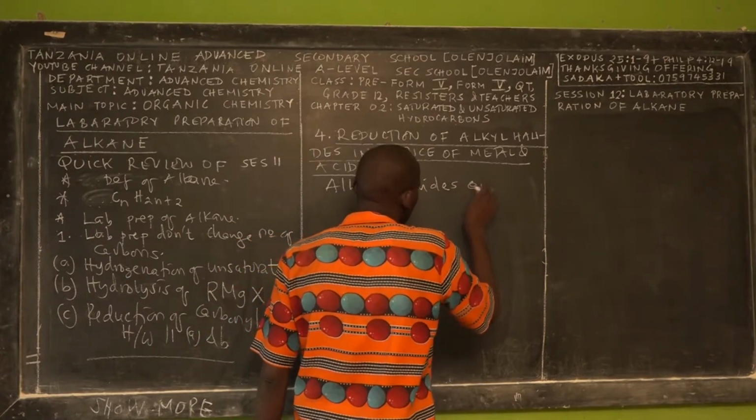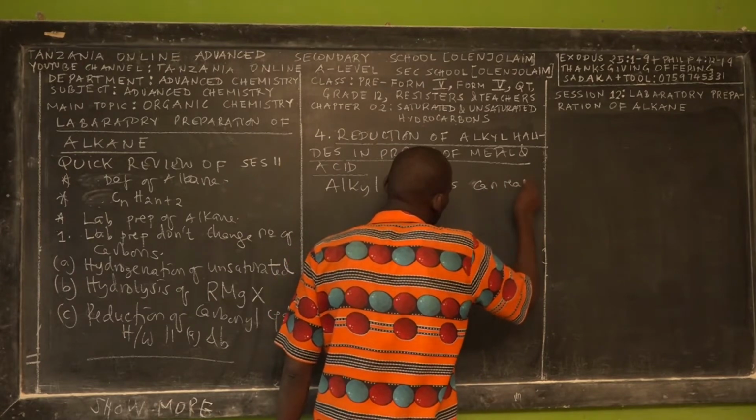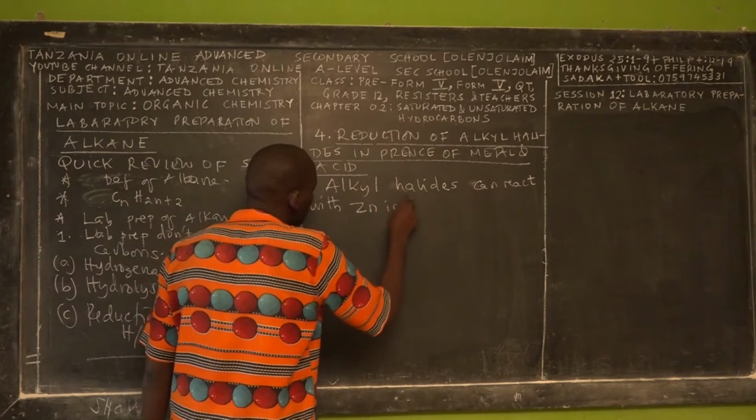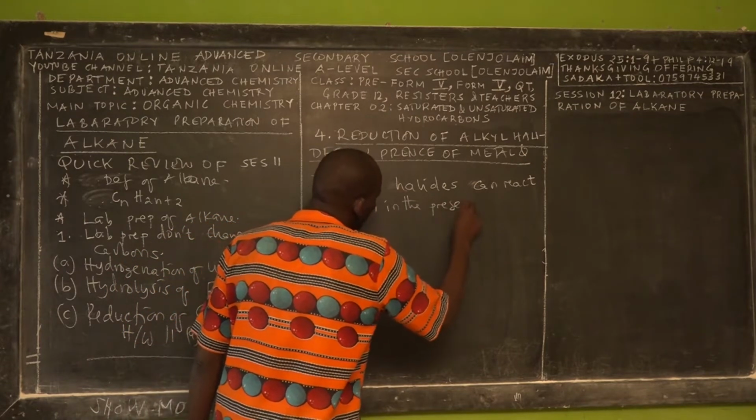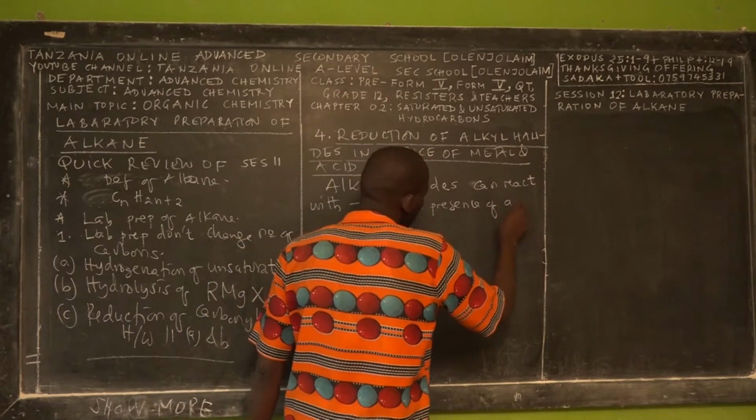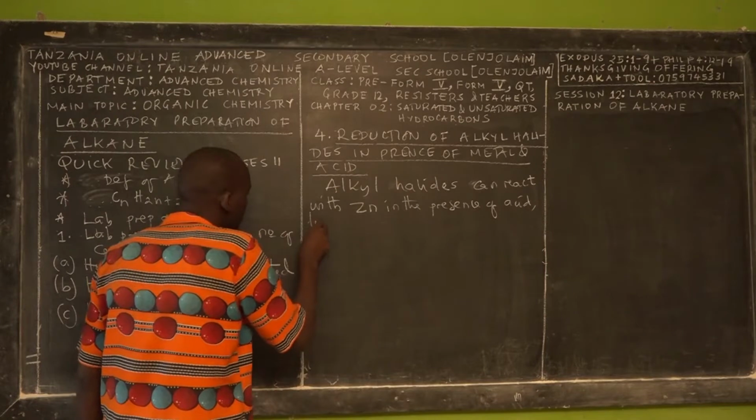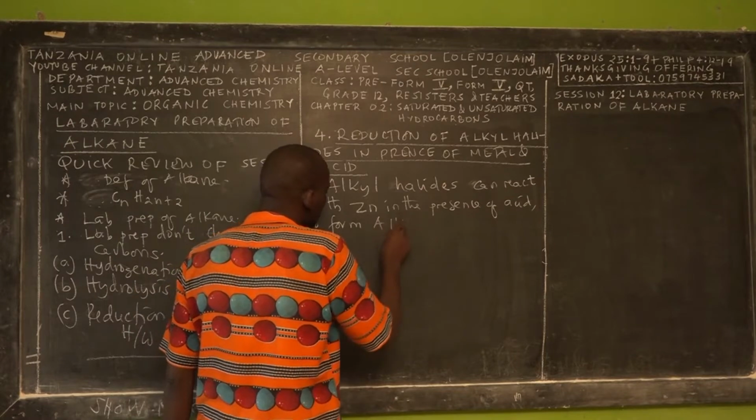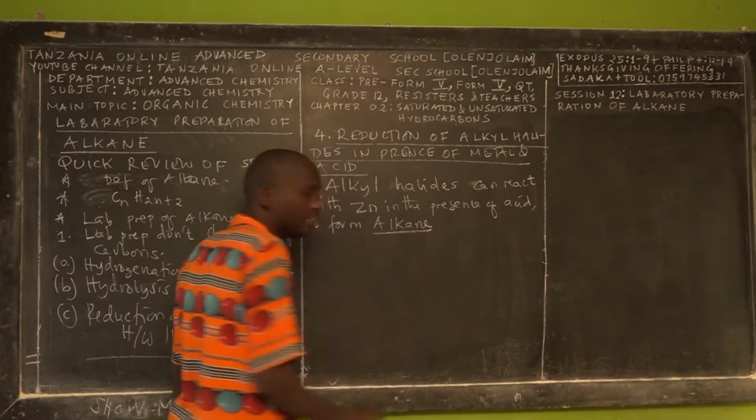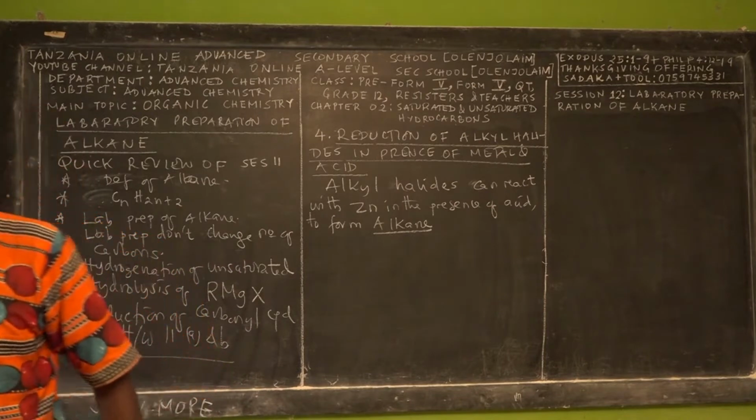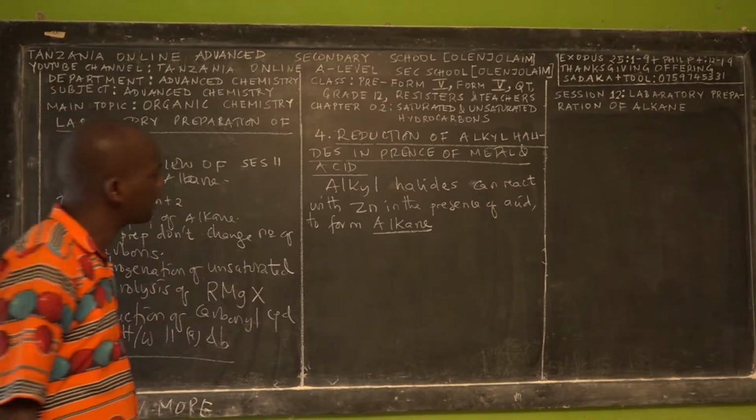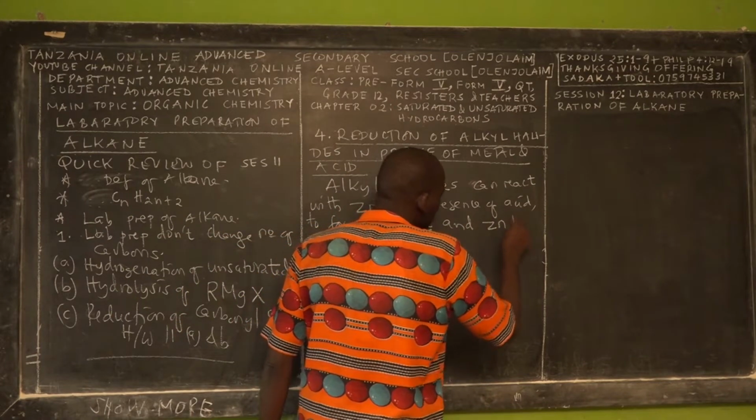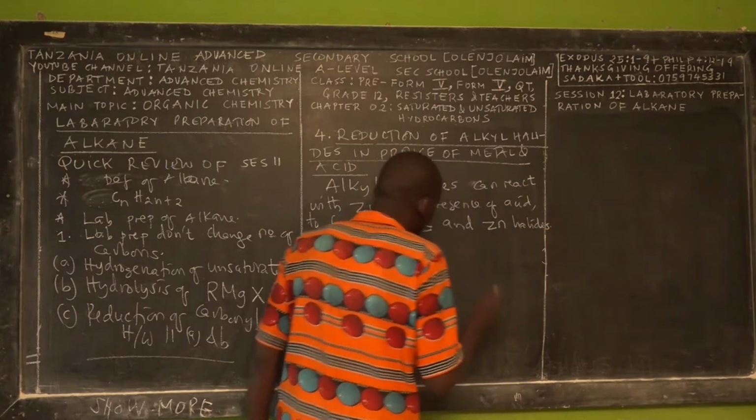Alkyl halides can react with zinc in the presence of acid to form what? To form alkane and zinc halide. Alkane and zinc halides, so these are the end products.